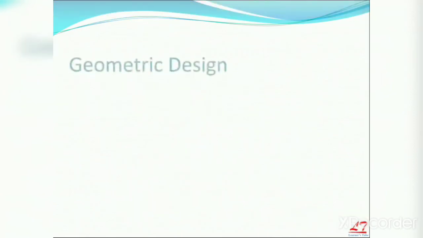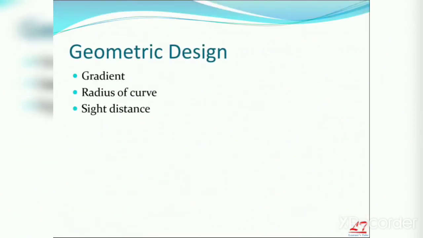Next, geometric design also plays a main role, because you have to align a highway based on the design also, which makes construction easy and also makes it less costly. Construction cost should be low, and maintenance cost should also be low for an alignment. So the geometric design you also have to consider. Gradient, radius of the curve, sight distance, these will all be discussed in detail in our next videos.